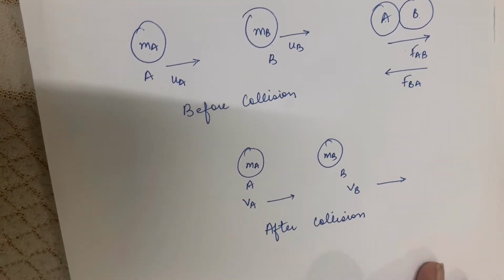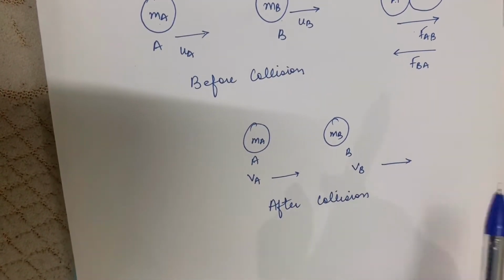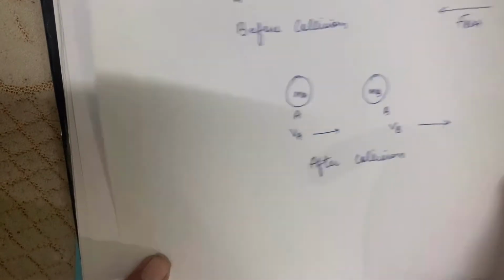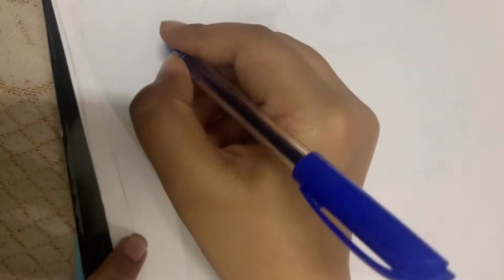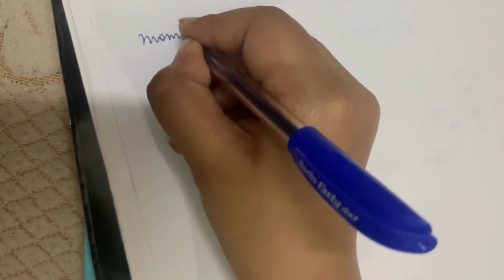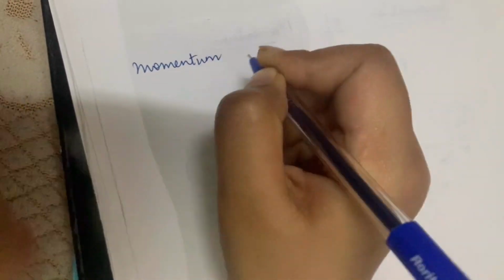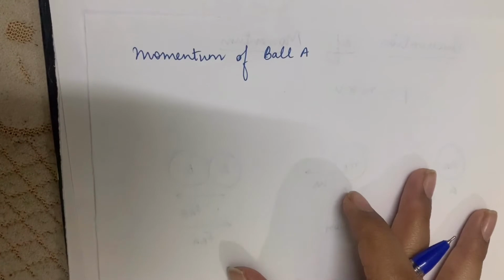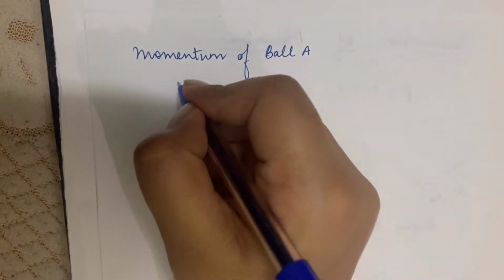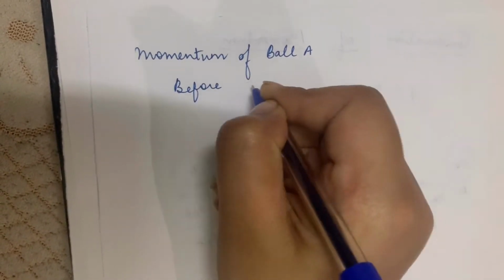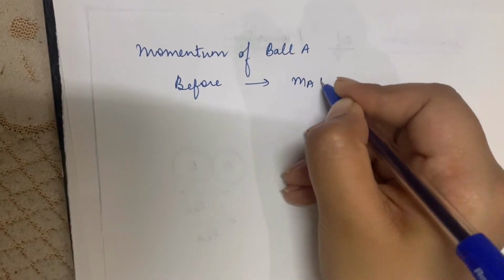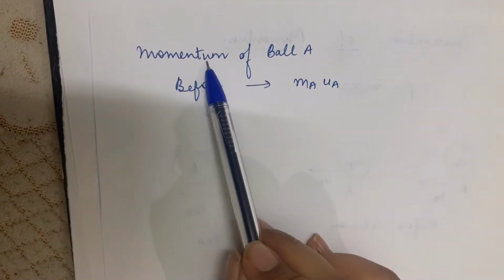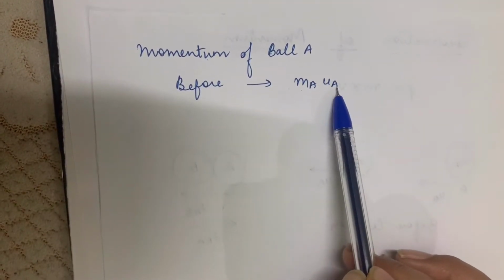Now, you know that momentum of ball A before will be ma ua, because momentum is mass into velocity.